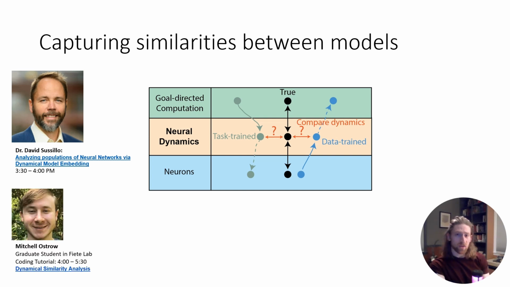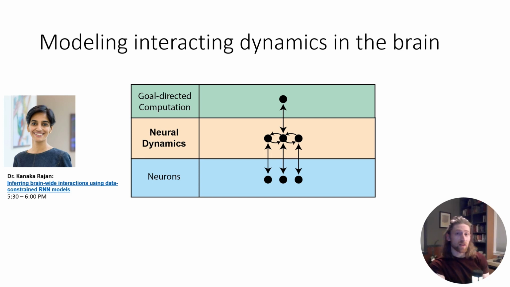We also have Mitchell Ostrow, a graduate student in the FEAT lab at MIT, here to walk us through how to use his new method of comparing dynamics, called dynamical similarity analysis, on simulated neural data during our interactive coding tutorial session. We're also excited to hear more about the future of dynamical models with Dr. Kanaka Rajan, presenting her progress on extending these models to capturing multiple interacting dynamical systems, which are likely more biologically plausible than single compartment models.